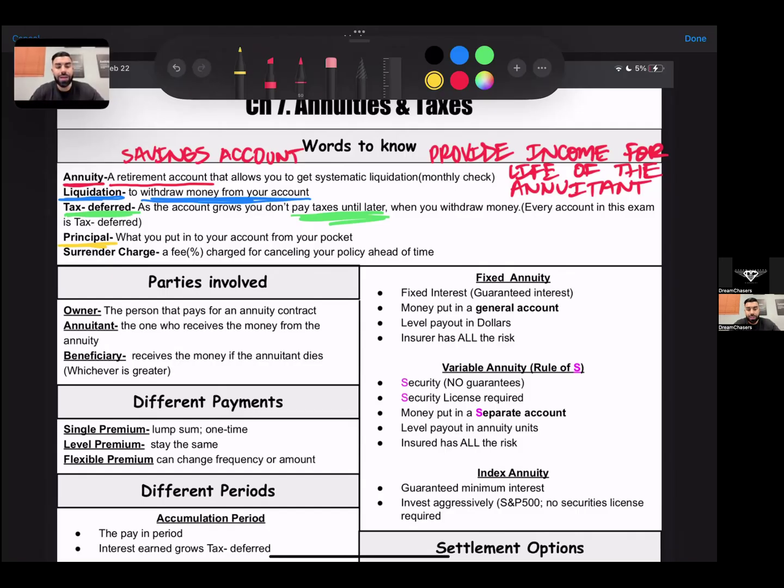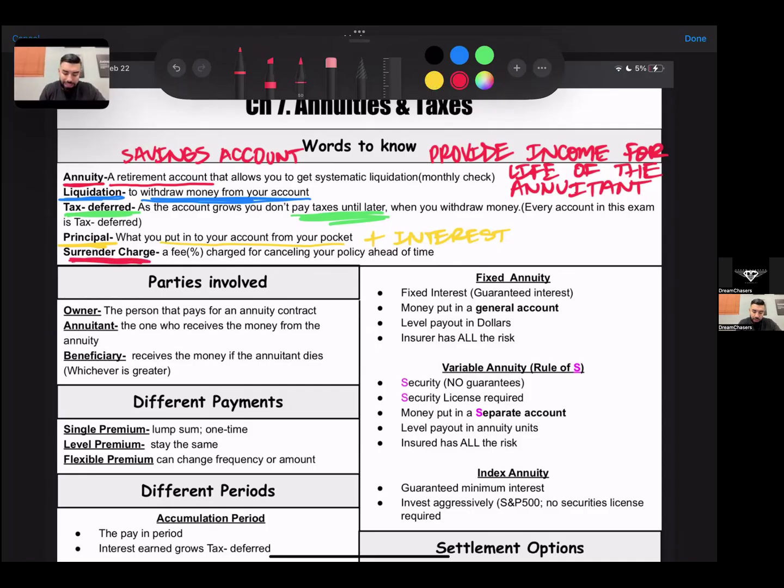Principal in an annuity is the money that you put into the account from your own pocket, right? From your bank account. So if I'm doing $100 a month, that $100 a month is the principal that I'm putting in. Now, with principal, there also will be interest. And interest is the money that that principal gains. Okay, but here we're just focusing on principal. Principal is the money that you're going to put into the account.